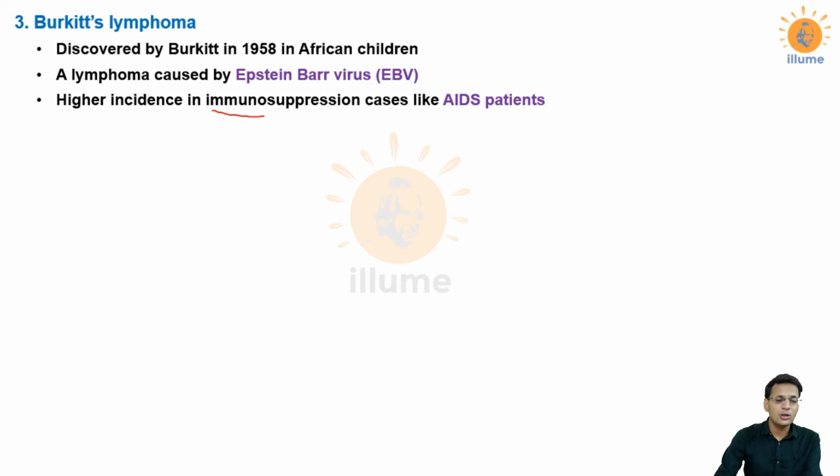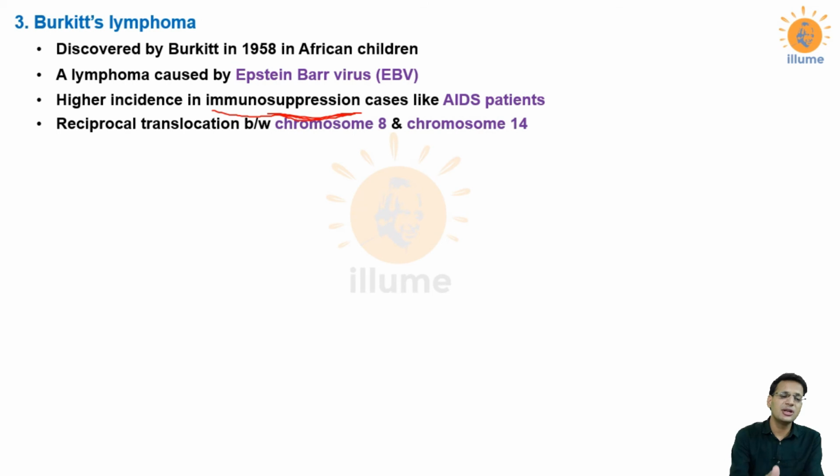Now what is immunosuppression? Immuno is the immune system, your immune power, and suppression means reduced, to suppress. So immunosuppression patients are those whose immune system is suppressed and not working properly, as in cases of HIV AIDS. In AIDS, we know that HIV attacks helper T cells, which reduces your immune power. So in AIDS patients, Burkitt's lymphoma is very common and frequently seen, and it is caused by Epstein-Barr virus, and the mutation involved is a reciprocal translocation between chromosome number 8 and chromosome number 14.